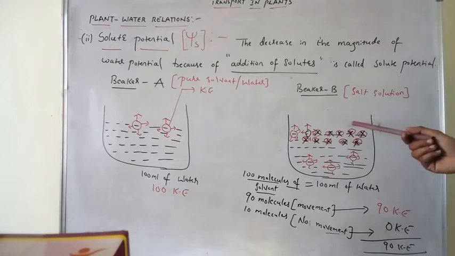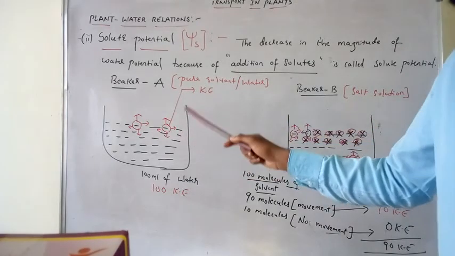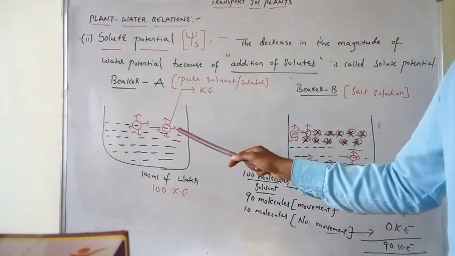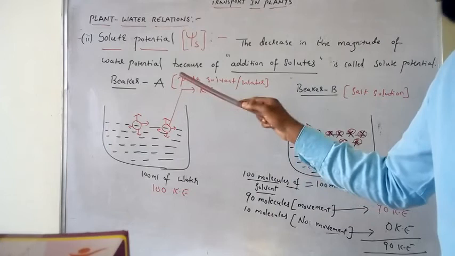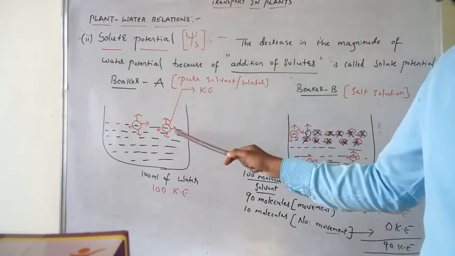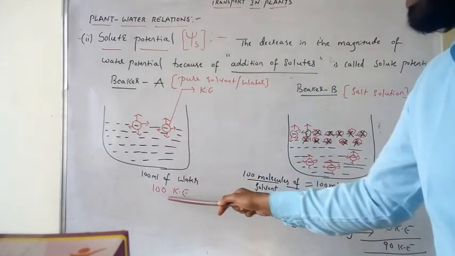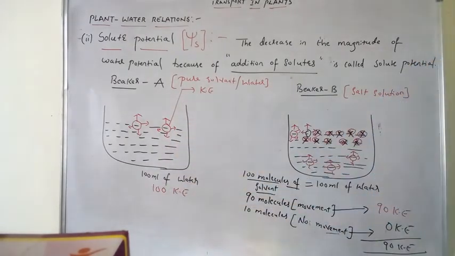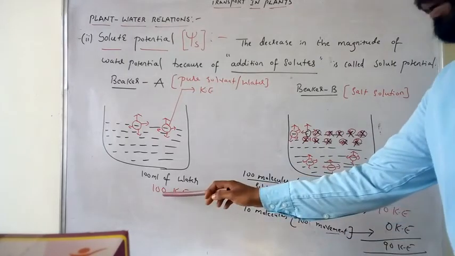Now, if the solutes are not present and you have taken only solvent, the water potential is 100 kE. The kinetic energy of this system is 100 kE. When you add solutes, the kinetic energy is decreased from 100 to 90. Why?